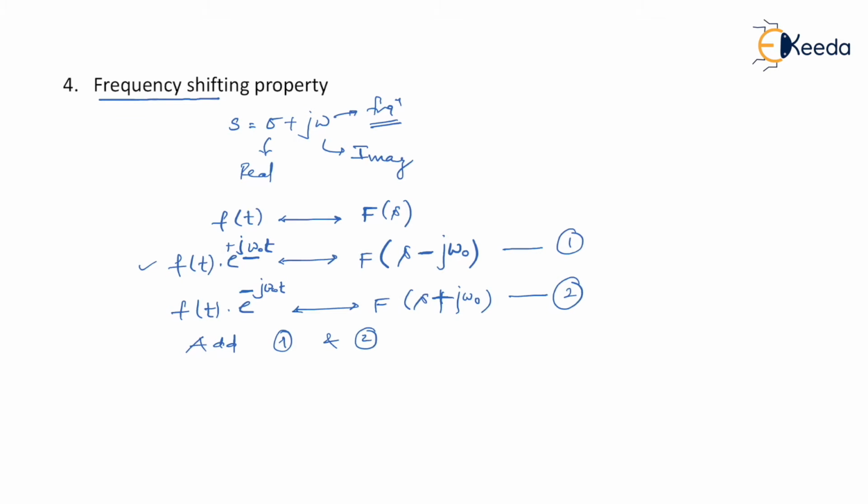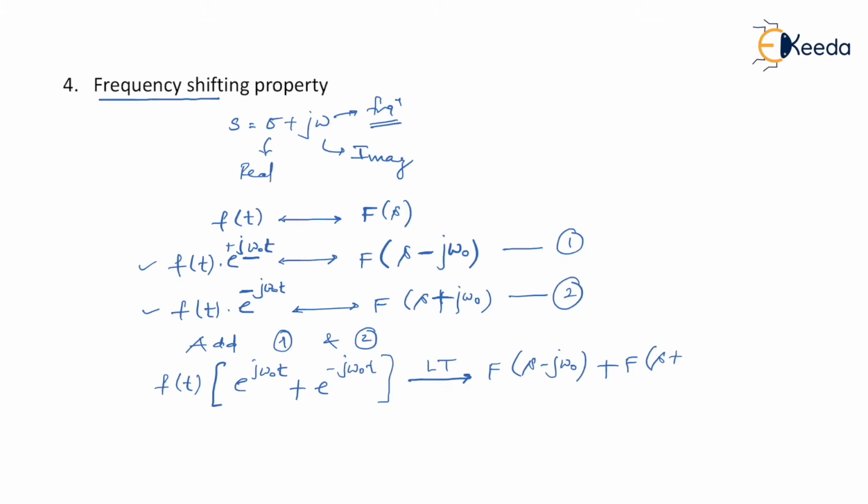Now once you add 1 and 2, what is going to happen? On left hand side, I can take f of t common. What remains inside is e to the power j omega naught t plus e to the power minus j omega naught t, which will have its Laplace transform as F of s minus j omega plus F of s plus j omega. Here omega value is omega naught. So I would say F of s minus j omega naught plus F of s plus j omega naught. So this is addition of 1 and 2.